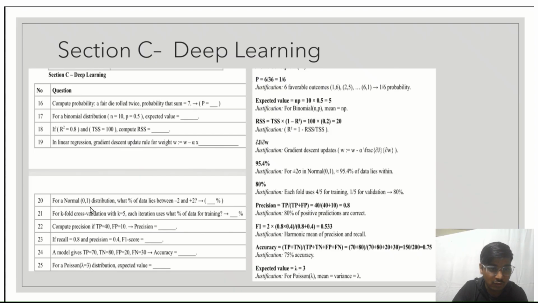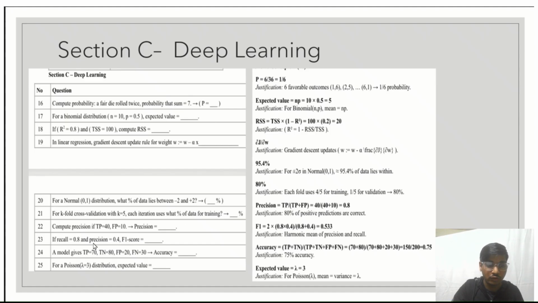For a normal 0 to 1 distribution, what percentage of data lies between -2 and +2? So about 95.4% of data lies in this range in a normal distribution. Next, for k-fold cross validation with k equal to 5, each iteration uses what percentage of data? Here, each iteration uses about 80% of the data. Next, compute the precision. If TP is equal to 40 and FP is equal to 10, then precision is, we can use the formula true positive divided by true positive plus false positive. That will give us the answer as 0.8.